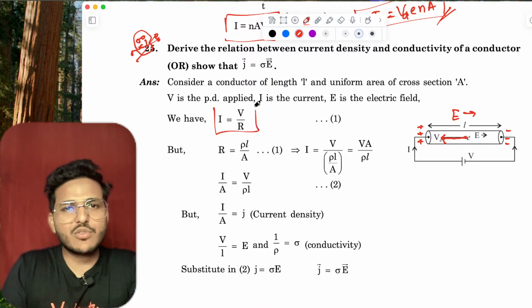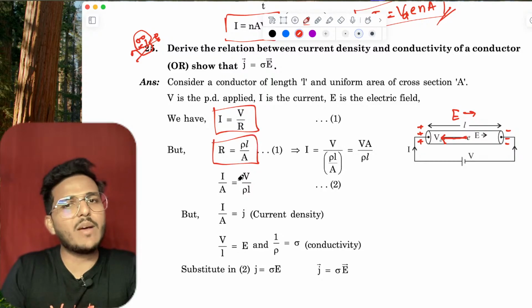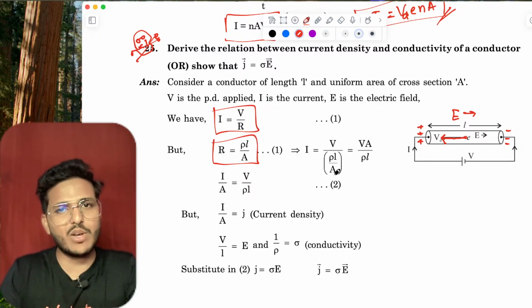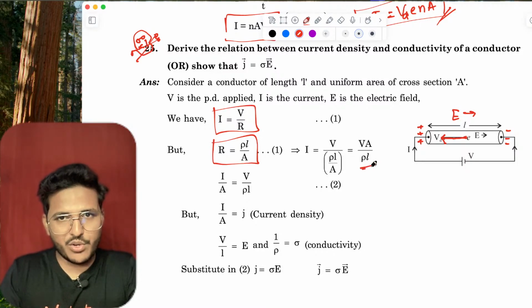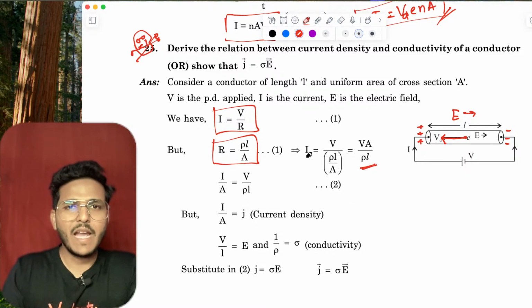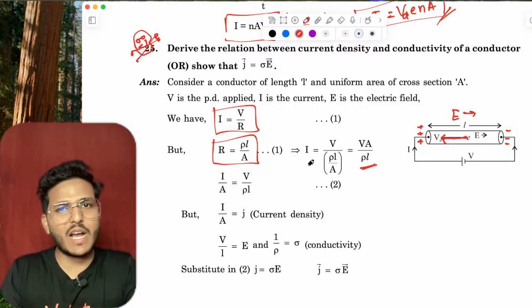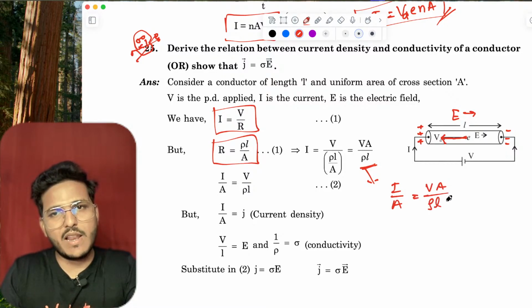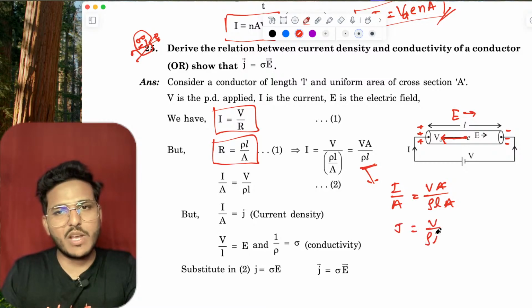Now I equals V upon R and R equals rho L upon A. So I equals V upon rho L upon A, that is VA upon rho L. As you know, current density J equals I upon A, which equals VA upon rho L into A, A cancels out. So J equals V upon rho L.